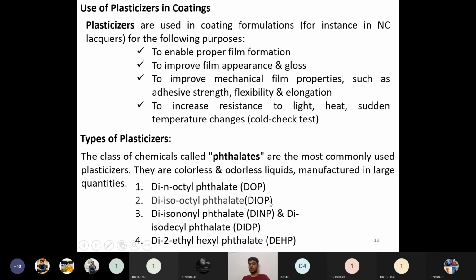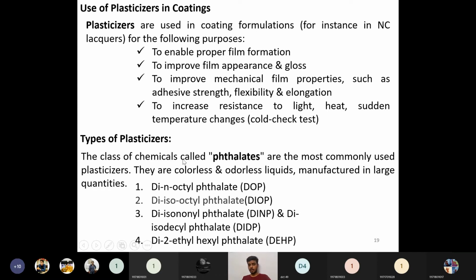In these abbreviations, wherever P is there, that material is called a phthalate. Whenever A is there in the material, it is called an adipate. That we will discuss next. But popularly, these plasticizers find many applications in organic coatings because they are less costly, odorless, and colorless.